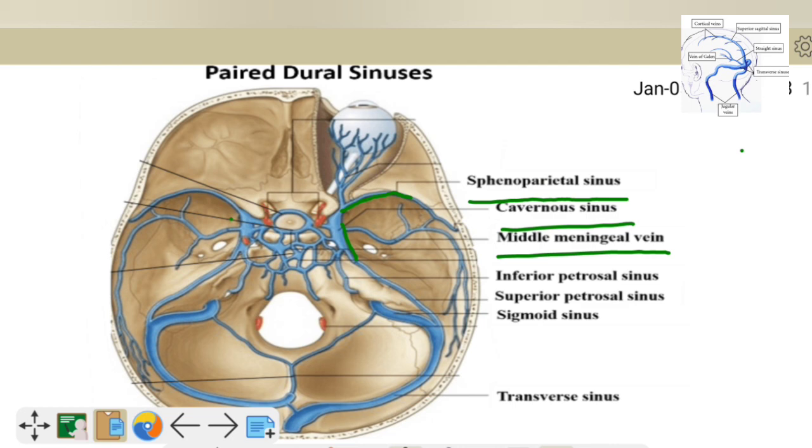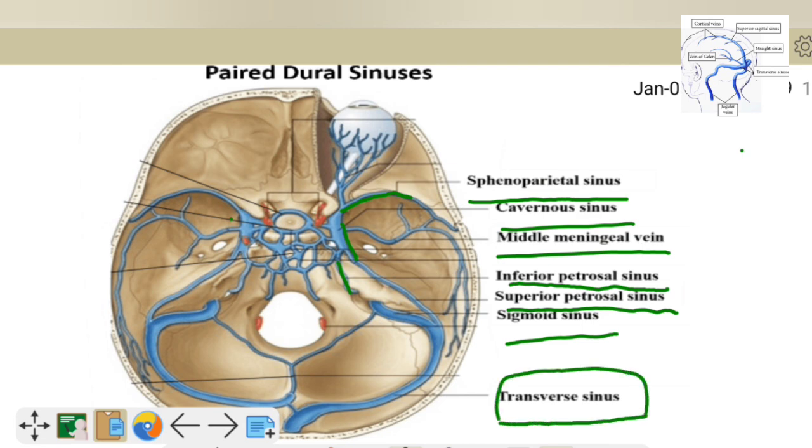Then the inferior petrosal sinus. These are the inferior petrosal and superior petrosal sinuses on the petrosal bone, on the dural reflection over the petrosal area. Now the sigmoid sinus, that will convert into the internal jugular vein, and these are the transverse sinuses within the tentorium cerebelli.